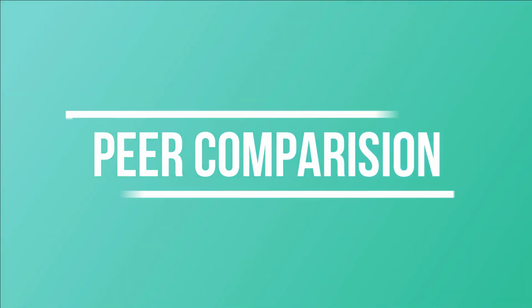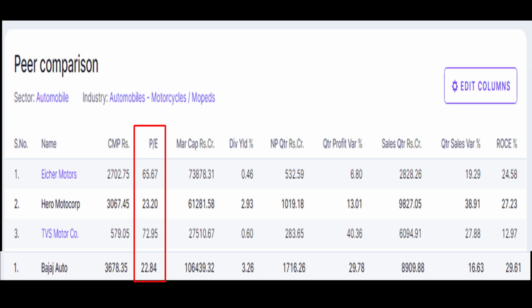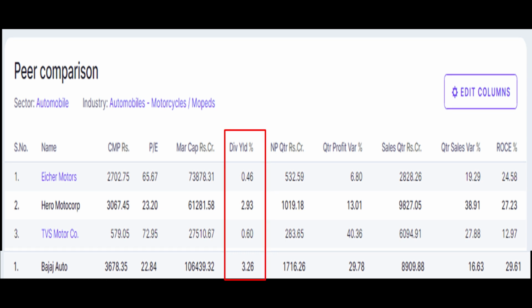Next, let us look at the peer comparison of the company with respect to its competitors. When it comes to the peer comparisons, Eicher is trading at a PE of 65.63, Hero Motor Corp is trading at 23.22, and TVS Motor is trading at 72.89. But Bajaj Auto is still trading at 22.8. When it compares to its peers, it's still trading at a lower PE than the competitors.